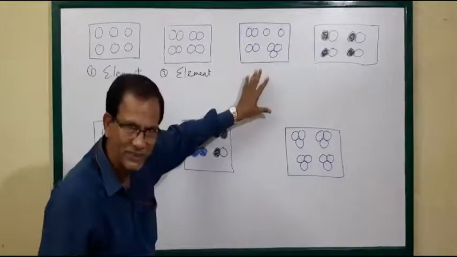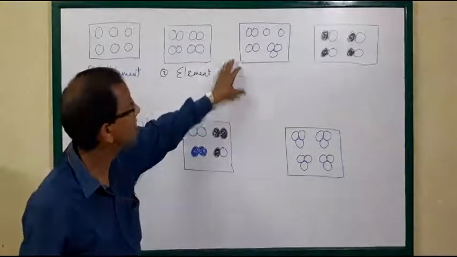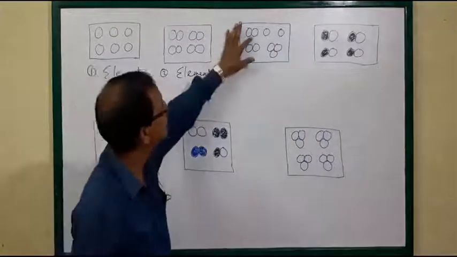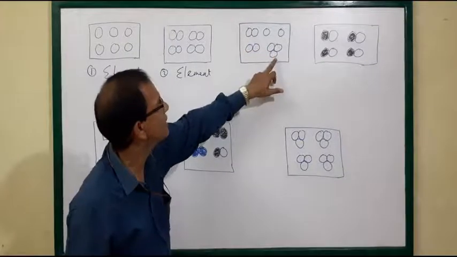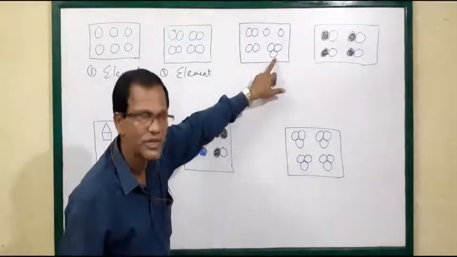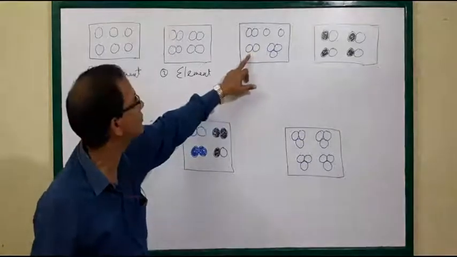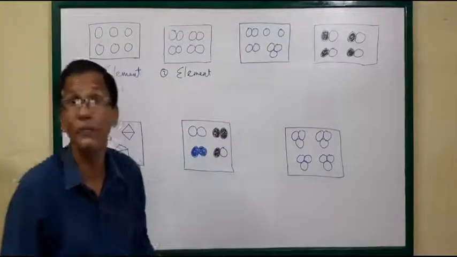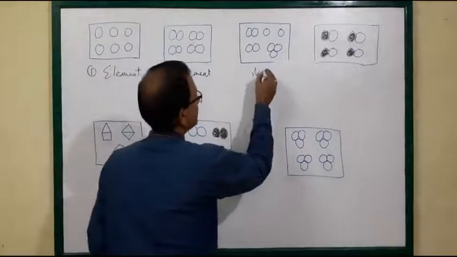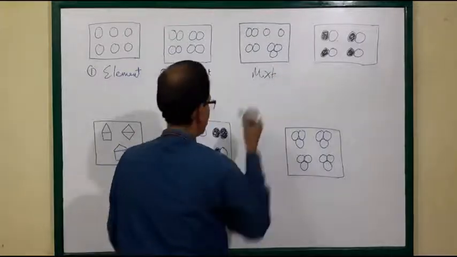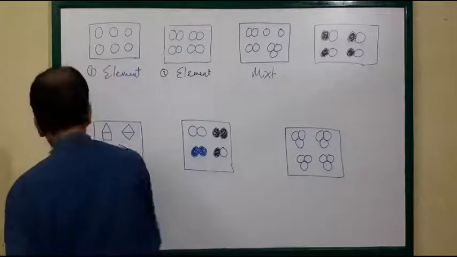So it is not an element. This is one molecule, this is one atom, it is triatomic, consisting of 3 atoms, consisting of 2 atoms, consisting of single atoms. So in different types, that's why it is a mixture.